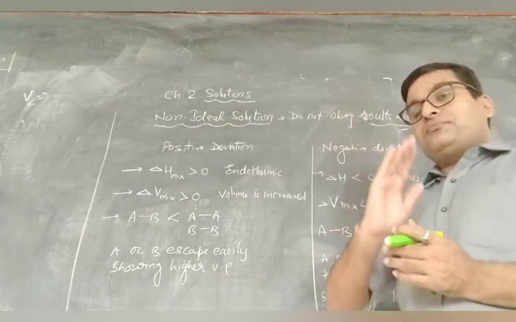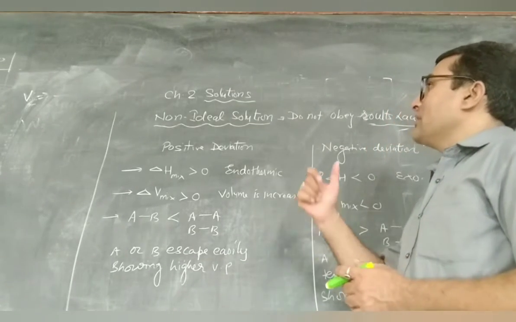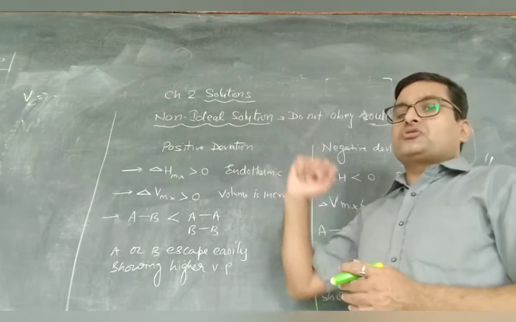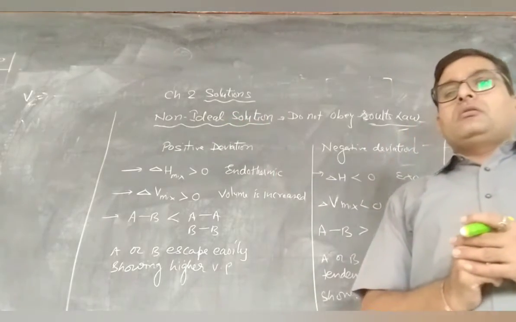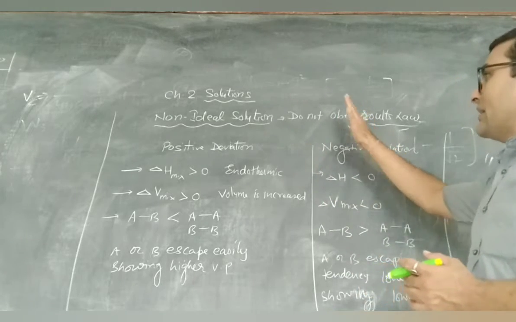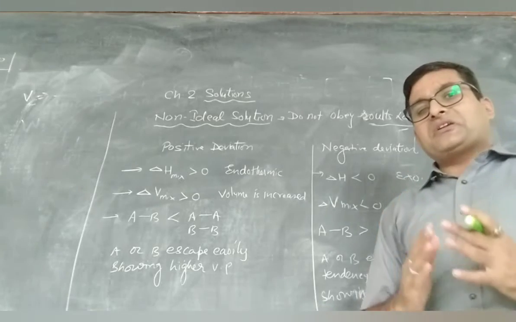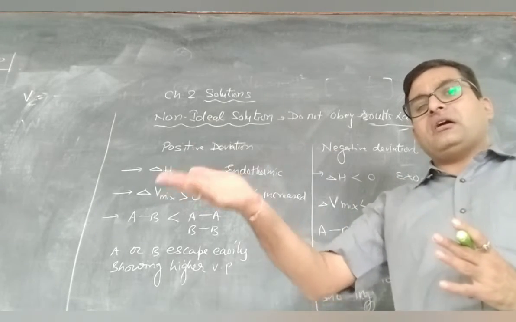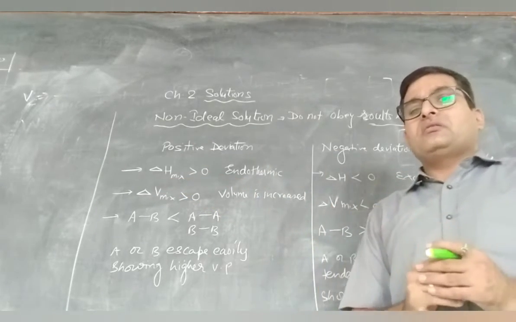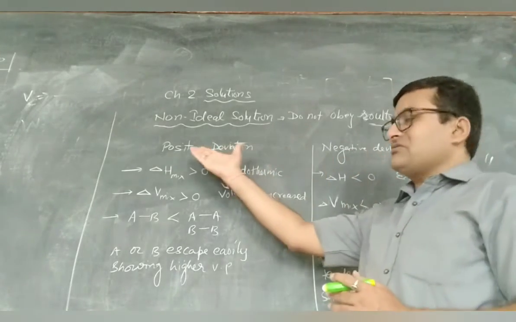Now, if a solution does not obey Raoult's law over the entire range, then it becomes a non-ideal solution. So in this case, the vapor pressure is either higher or lower than expected. So it may show two types of deviations.